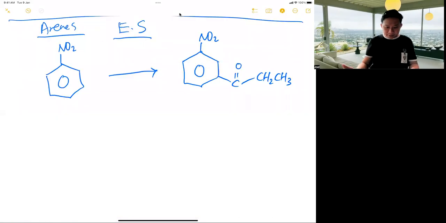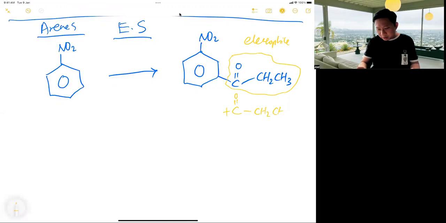More important. Arenes undergo electrophilic substitution because benzene is electron rich. You must always know that the new connection here is your electrophile, which is actually C double bond O plus CH2CH3. You must always know it is like that, correct?